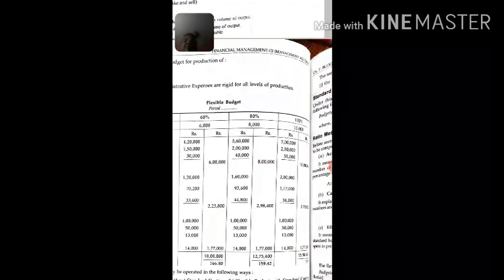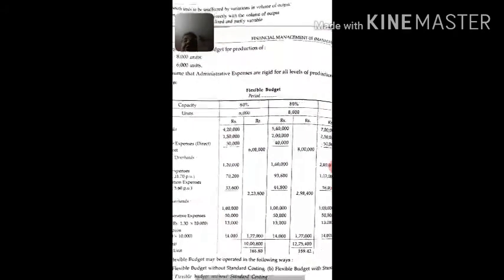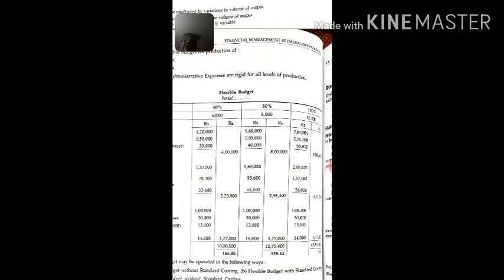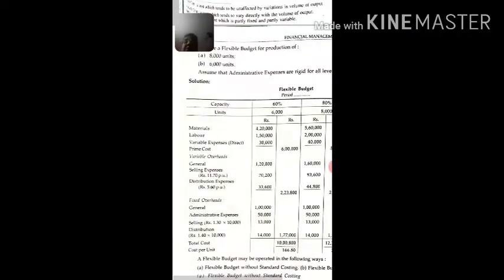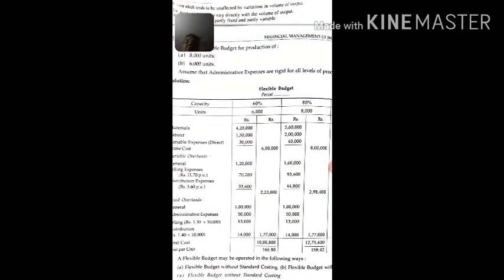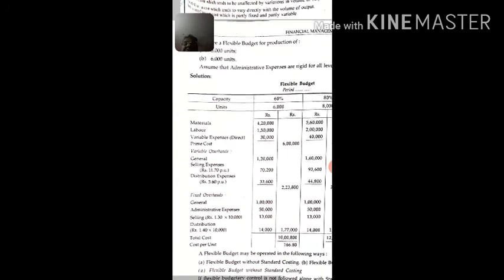Next, for 80% capacity, the same principle will follow, that is all the variable expenses, that is direct per unit, will be multiplied with 8,000 unit, and for variable overhead also, general, selling expenses, distribution expenses, all per unit will be multiplied with 8,000 unit to get the resultant figure.